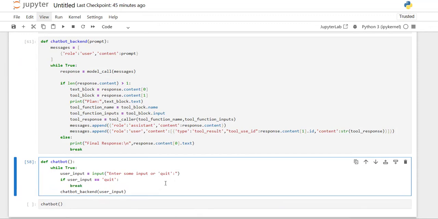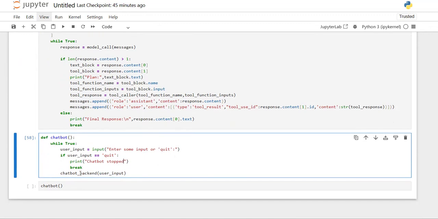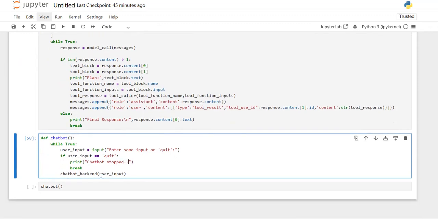So I just type break, by providing some message like chatbot stop. So like that I'll just provide some message and I'll stop. So that's it.